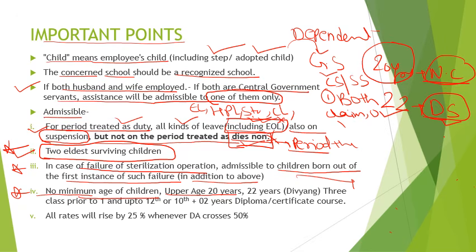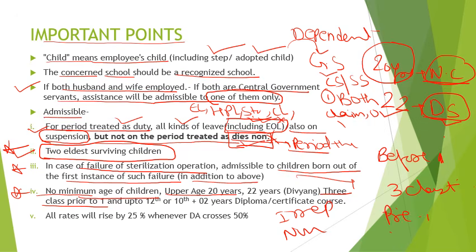And it is given for 3 classes prior to class 1, irrespective of nomenclature. Just for example, like pre-nursery, nursery, LKG, UKG.